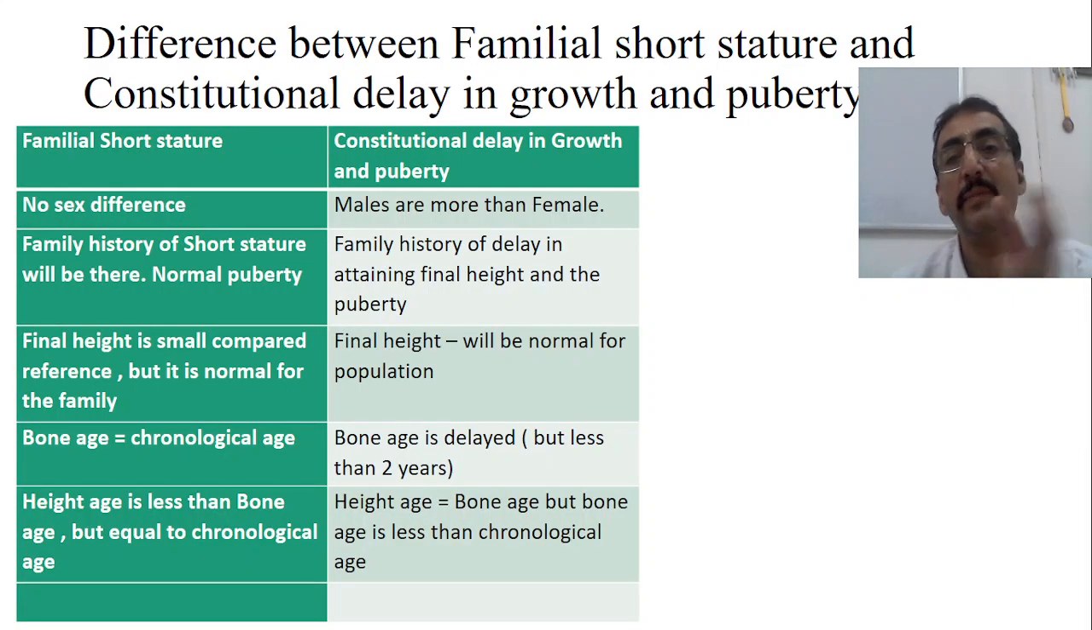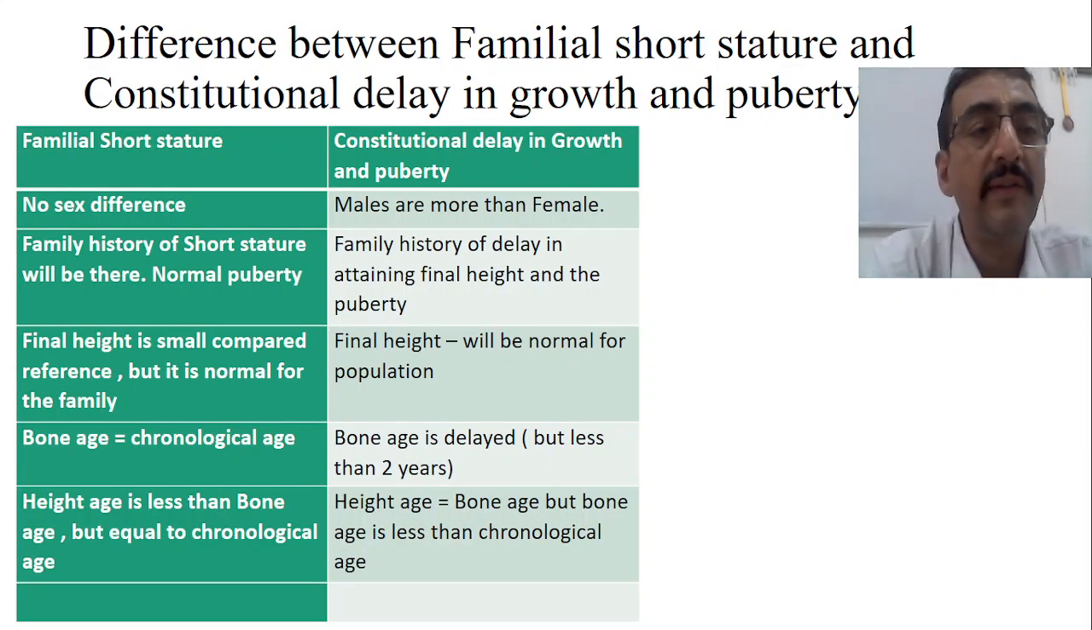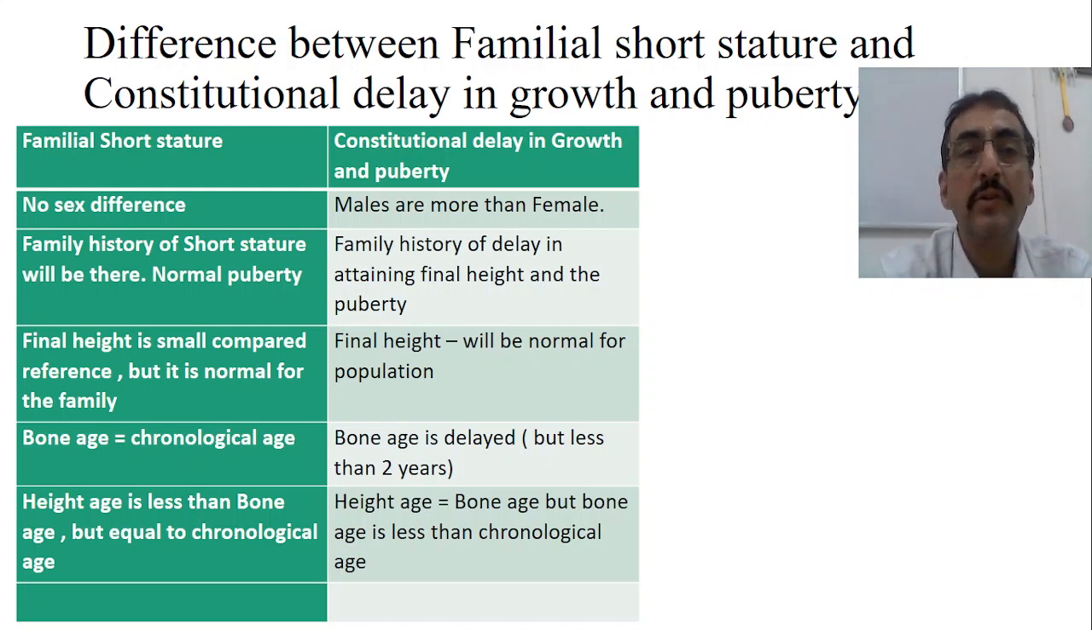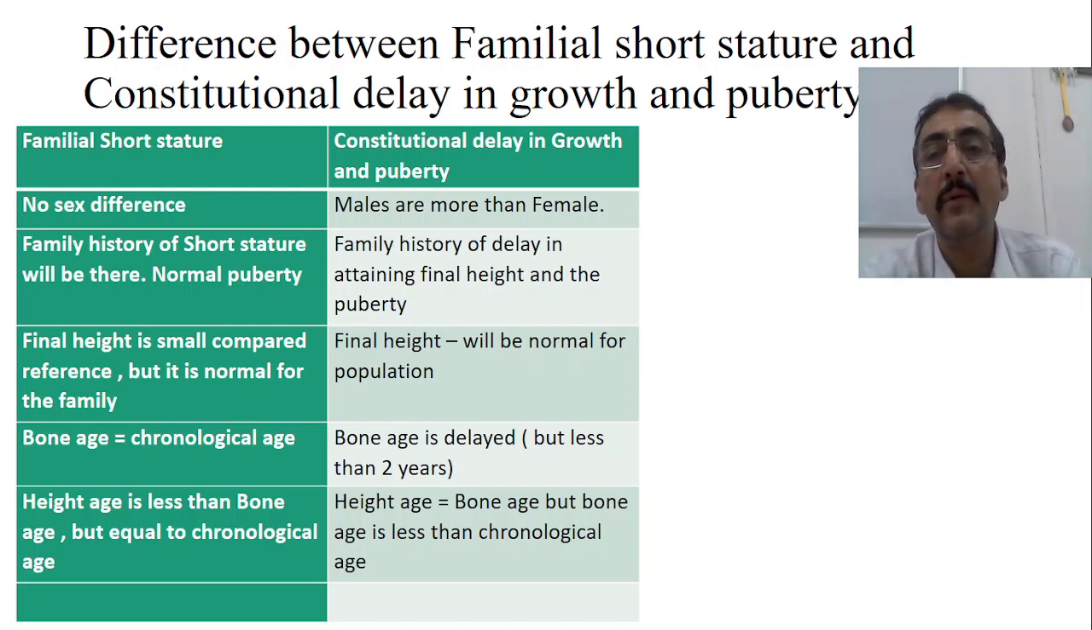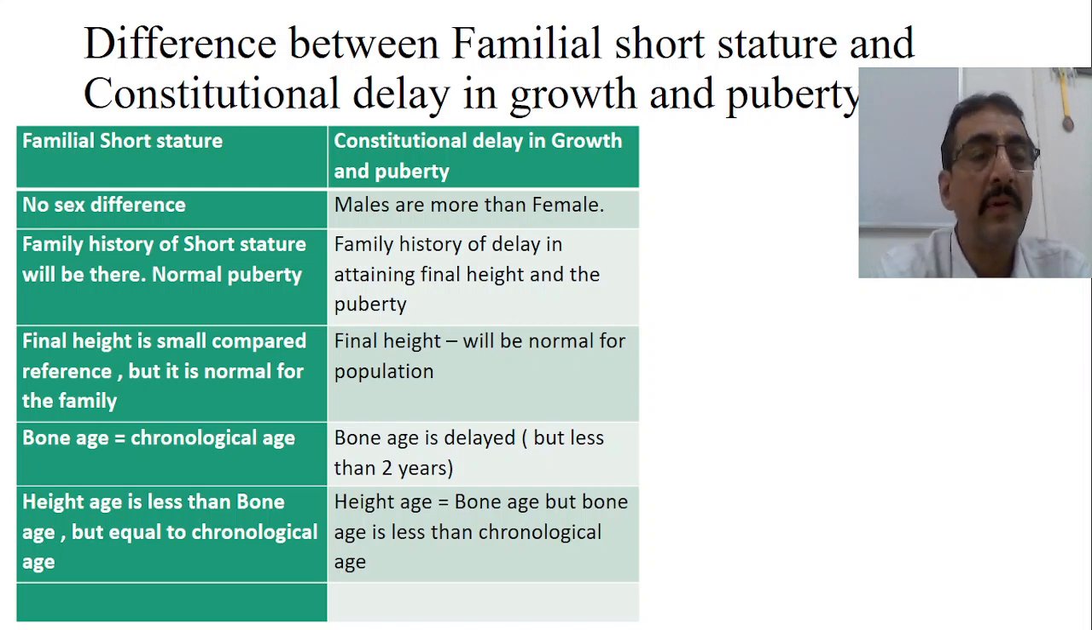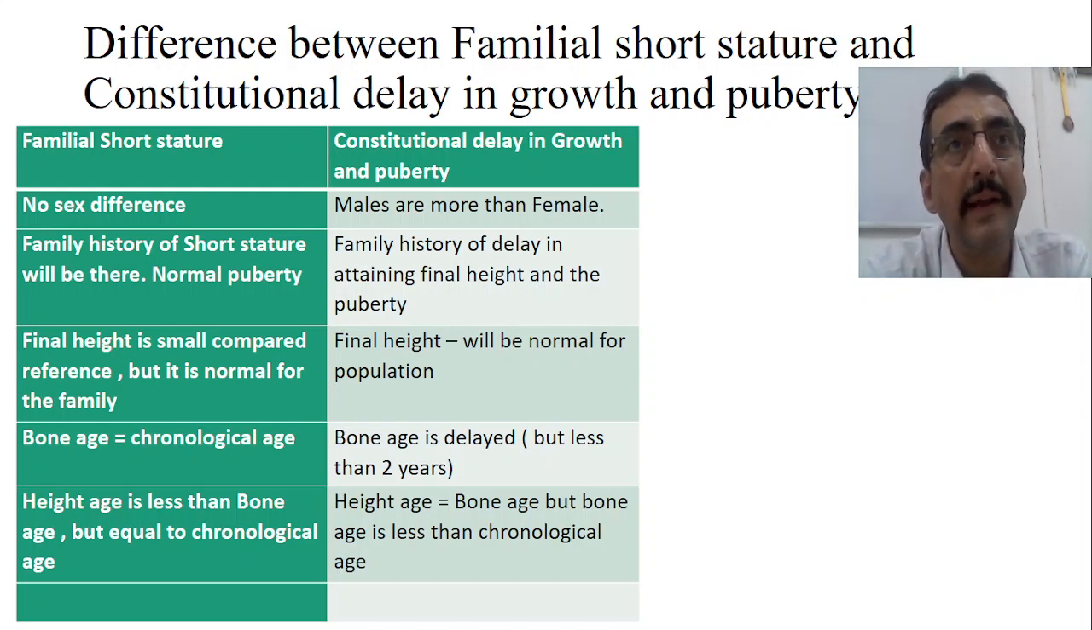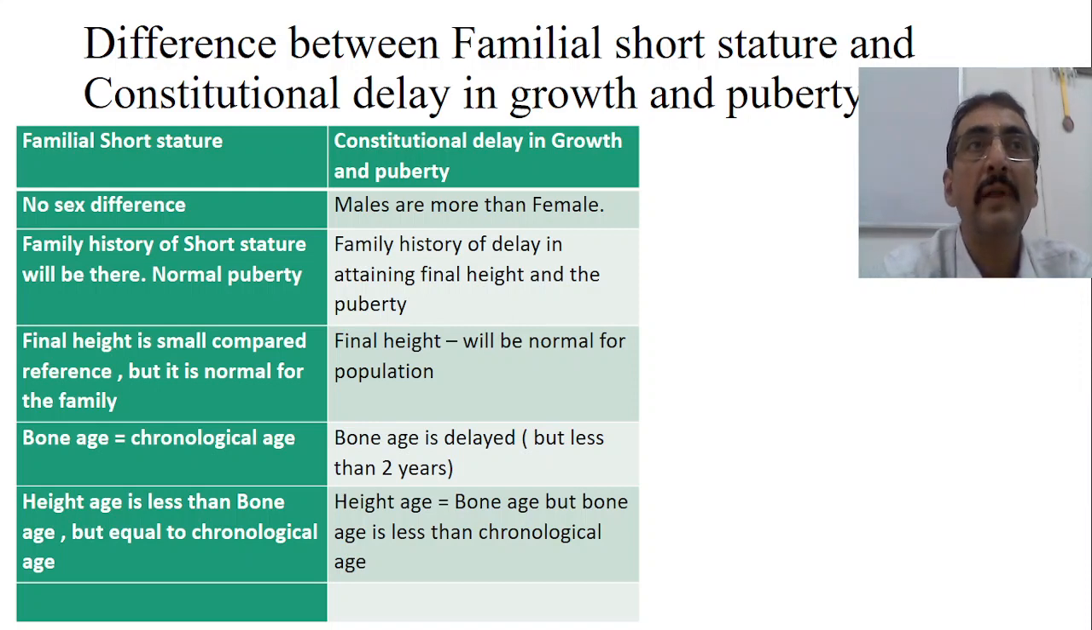To understand this, this particular table is very important. It shows the difference between familial short stature and constitutional delay in growth and puberty. These are the two important short statures commonly seen in clinical practice. Number one is familial short stature, and the other is constitutional short stature or constitutional delay. Now, what do we mean by familial short stature? It is a familial tendency, the genetic potential of height gaining capacity. That is fixed, and the child will gain height only according to the genetic potential. That comes under familial short stature.